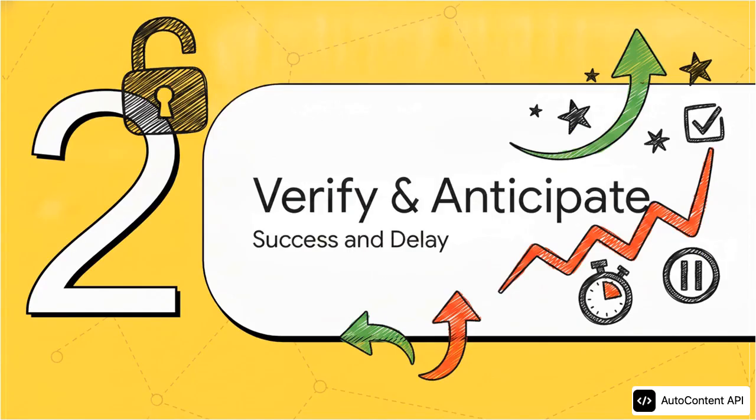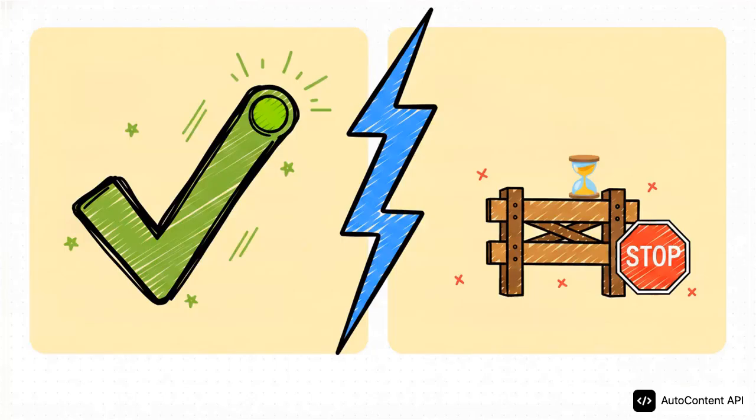Section 2, verification and anticipation, the dual state of success and delay. And this brilliantly illustrates the intense tension of this developing situation. On one hand, we have full clearance, verification successful. But then, on the other, an immediate blockade, waiting for OpenAI.com to respond. It's a crazy, intense juxtaposition of outcomes. We are simultaneously approved and denied. It's like we've been handed the green light by the security apparatus, but the intersection itself is completely blocked. It's a fascinating digital paradox playing out in real time.